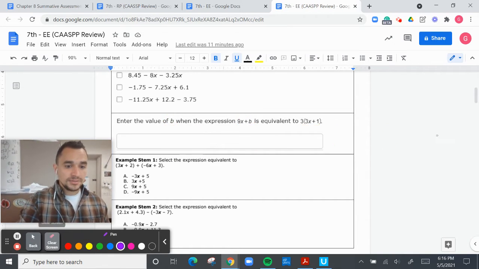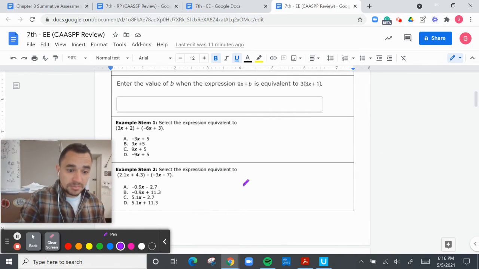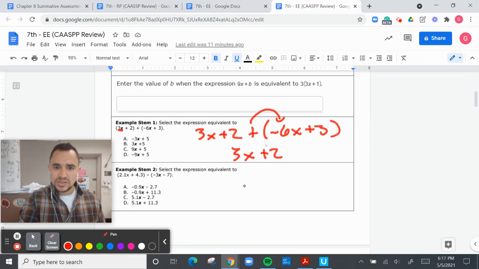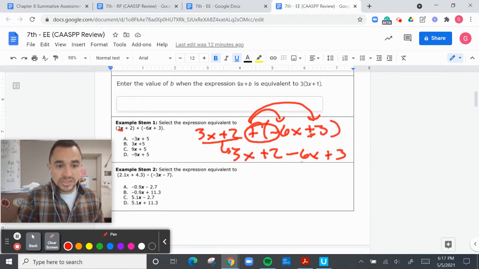All right, moving on. We got another example stem. I'm not going to go through all of them, but I'll go through some of them. What is equivalent to this? So we have 3x plus 2, and the parentheses go away. We don't do anything. Then we're going to add negative 6x plus 3. The positive goes here. So it's 3x plus 2. I'm just bringing this down right here. That's a negative 6x because a positive and a negative is negative. Positive and positive here is still positive. So that's plus 3. And you're just going to add them up.